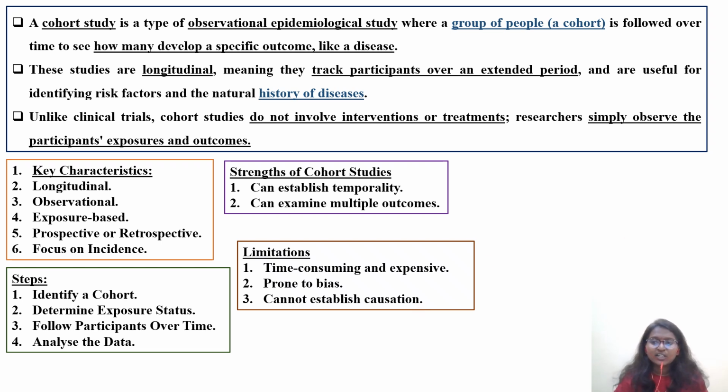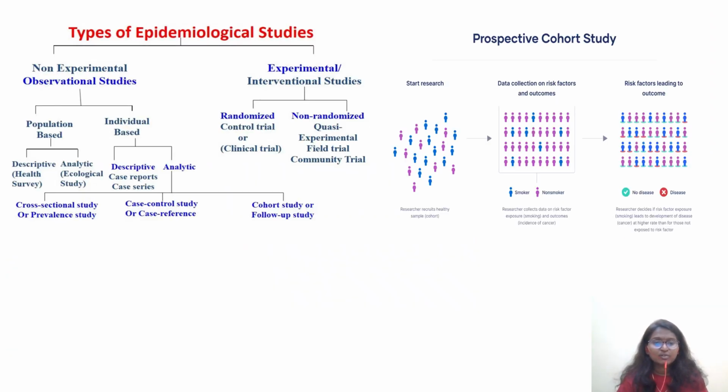Okay. Then next, we have a very beautiful chart. Now, to understand the types of epidemiological studies, we have non-experimental studies and experimental studies. We have non-experimental or observational studies, as well as experimental studies or interventional studies. We have population based, we have individual based. In the case of population based, we have descriptive or health survey.